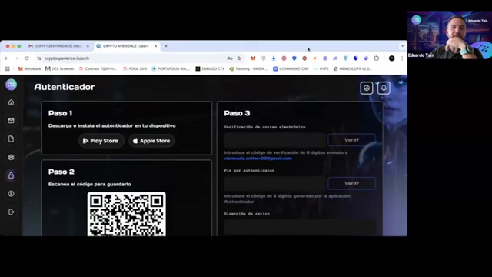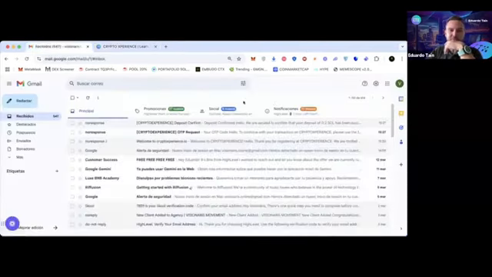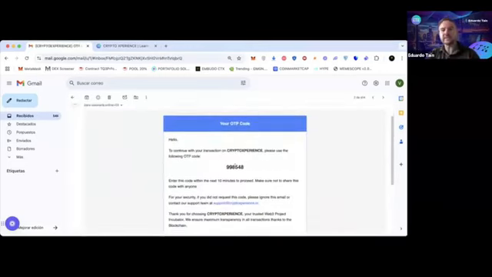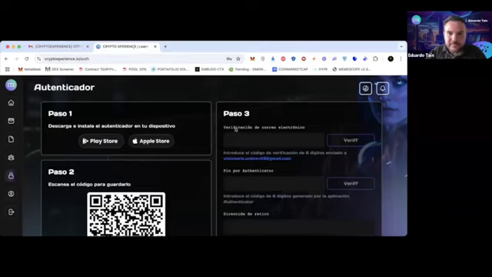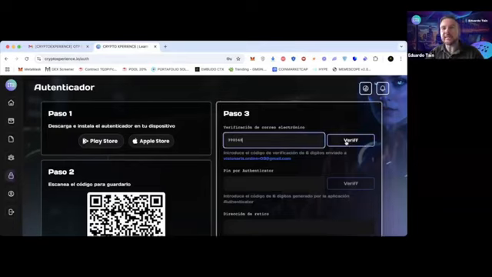Well, we will see it right away. I want to go step by step, okay? Here we will see if the code has already arrived. Here it is, the code has arrived. We copy it or memorize it and write it down, right? I copied it. And here, what we do is paste it and click verify.